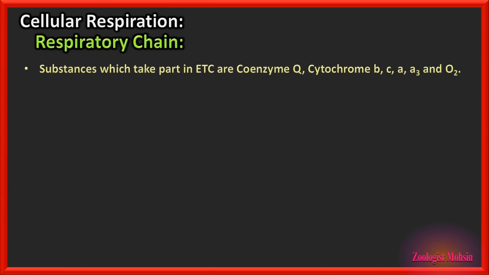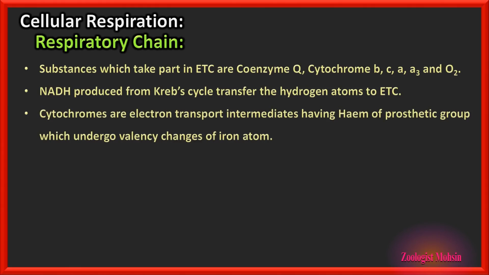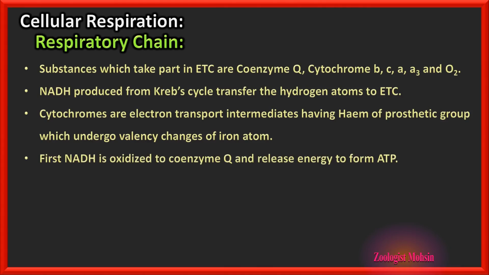Now the last part of respiration is the respiratory chain or electron transport chain. Substances which take part in the electron transport chain are coenzyme Q, cytochromes b, c, a, a3 and oxygen. These substances are important for the electron transport chain. NADH produced from the Krebs cycle transfers hydrogen atoms to the electron transport chain. Cytochromes are electron transport intermediates having a heme prosthetic group which undergoes valency changes of the iron atom.